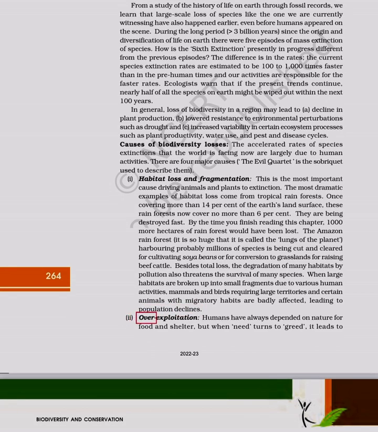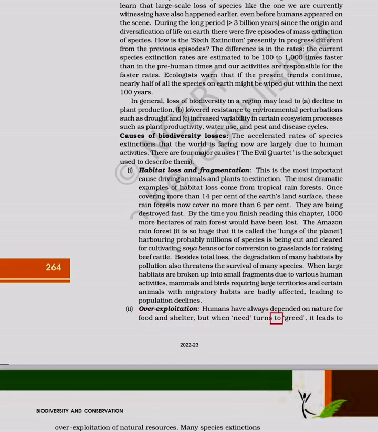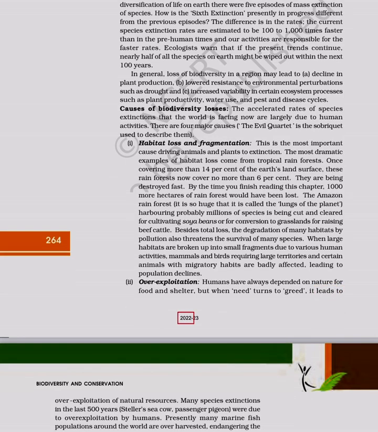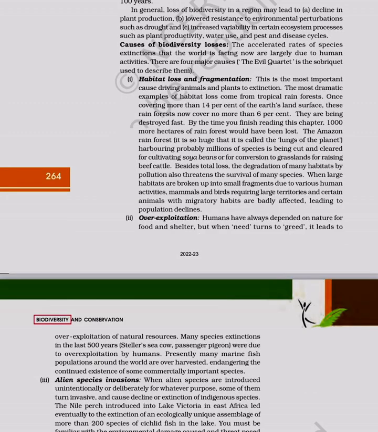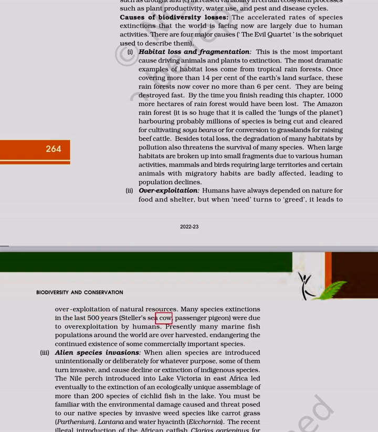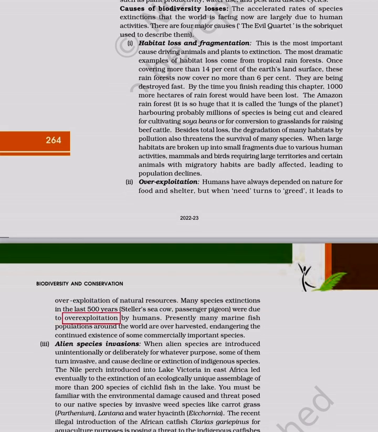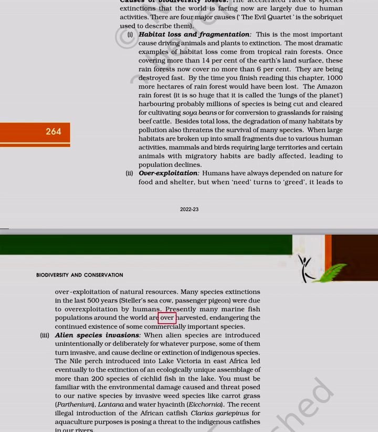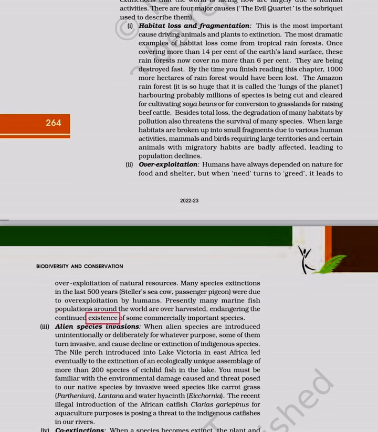2. Overexploitation. Humans have always depended on nature for food and shelter, but when need turns to greed, it leads to overexploitation of natural resources. Many species extinctions in the last 500 years, Steller's sea cow and passenger pigeon, were due to overexploitation by humans. Presently many marine fish populations around the world are overharvested, endangering the continued existence of some commercially important species.